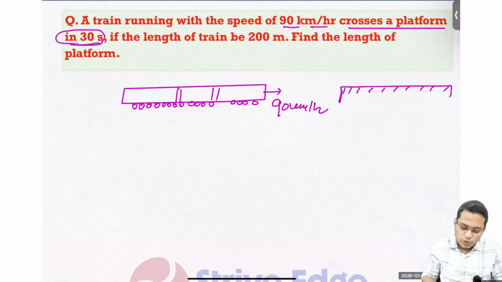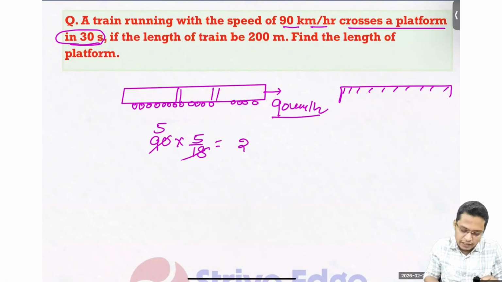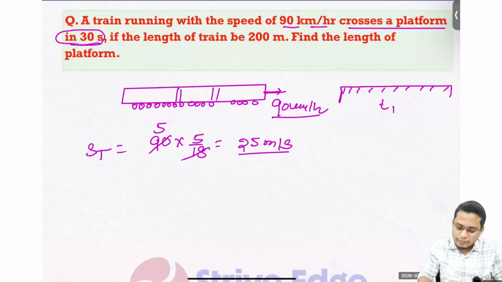It is given in km/h. Can I convert that km/h to meters per second? How am I going to convert it? 90 into 5 by 18, so it is 25 meters per second. This is the speed of the train. So the train is crossing the platform.